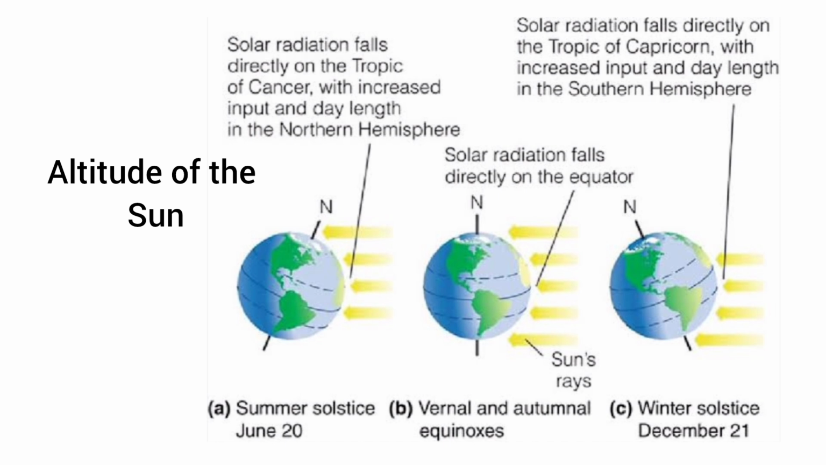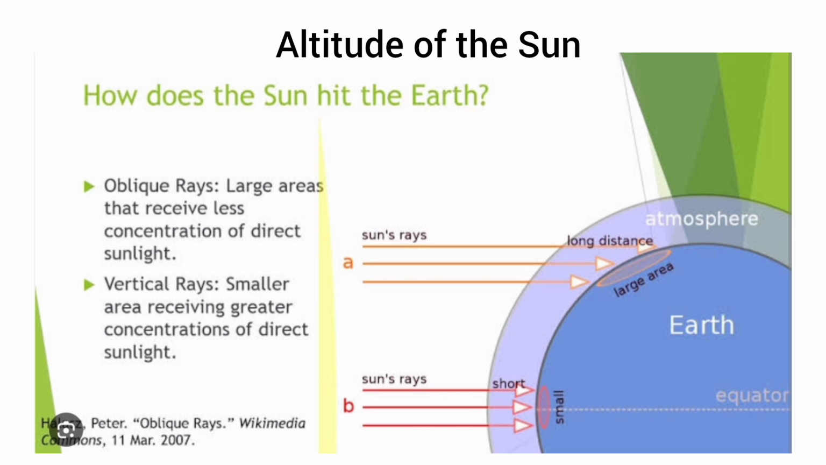Third important factor is altitude of the sun. The altitude of the sun is the angle between its rays and a tangent to the earth's surface at a point of observation. It affects the amount of insolation received at the surface of the earth. The angle formed between the sun rays and the tangent to the earth's surface affects what the temperature will be, and how much insolation will be received on the surface of the earth.